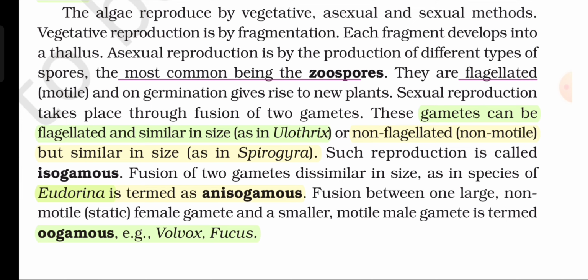These gametes can be flagellated and similar in size as in Ulothrix, or non-flagellated, non-motile but similar in size as in Spirogyra. Such reproduction is called isogamous. Fusion of two gametes dissimilar in size as in species of Eudorina is termed anisogamous. Fusion between one large, non-motile, static female gamete and a smaller, motile male gamete is termed oogamous, for example Volvox and Fucus.